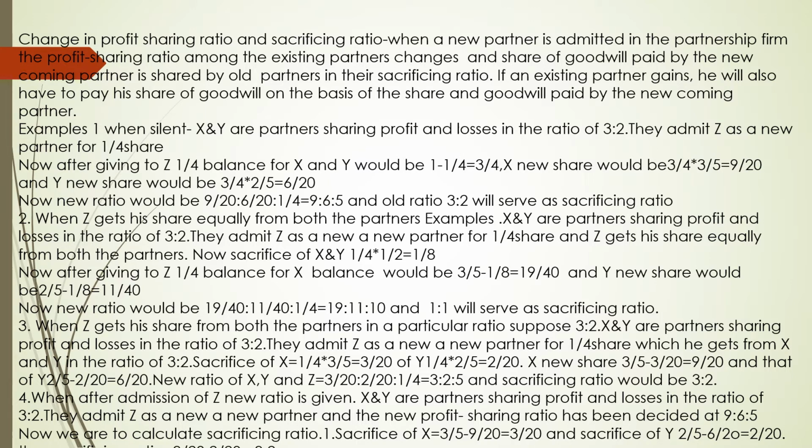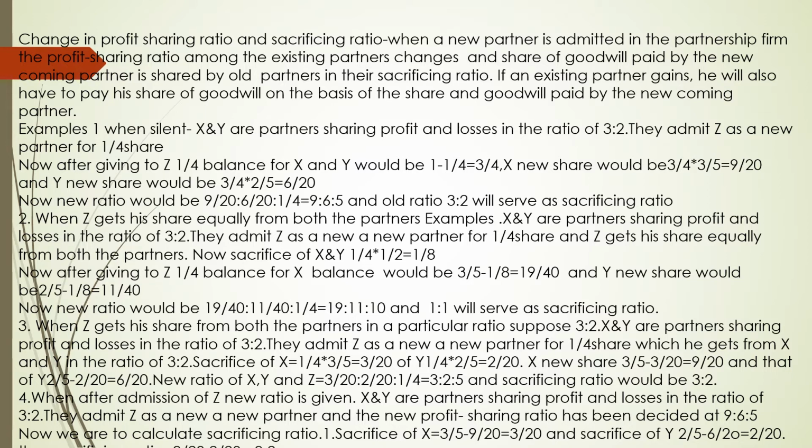Now sacrifice of X would be 1/4 into 3/5 is equal to 3/20 and that of Y 1/4 into 2/5 equal to 2/20. X's new share 3/5 minus 3/20 is 9/20. And that of Y, 2/5 minus 2/20, 6/20.